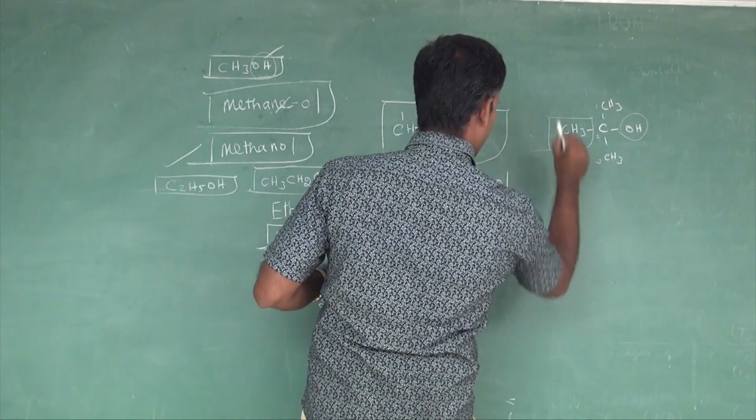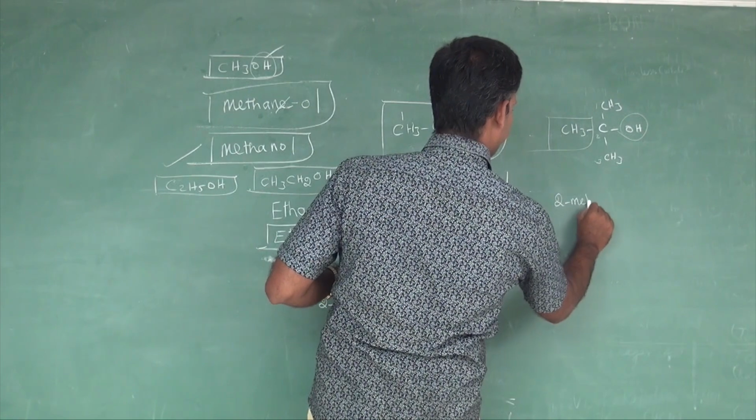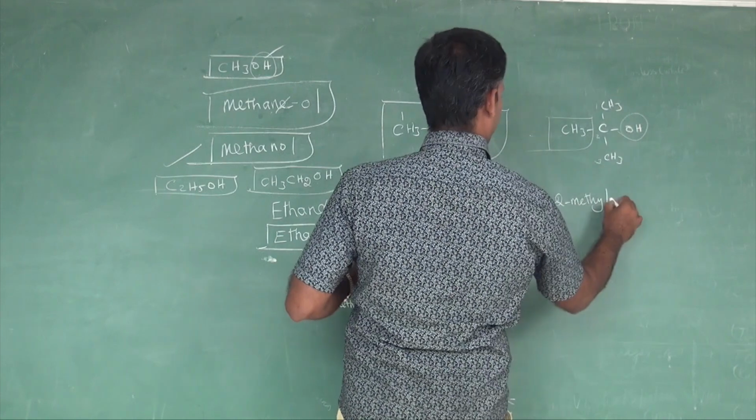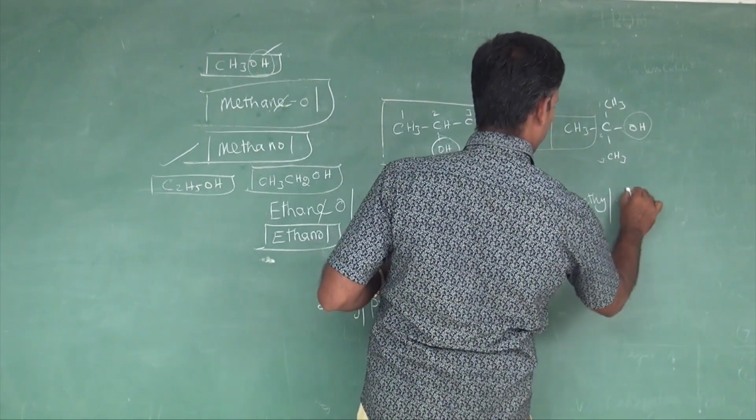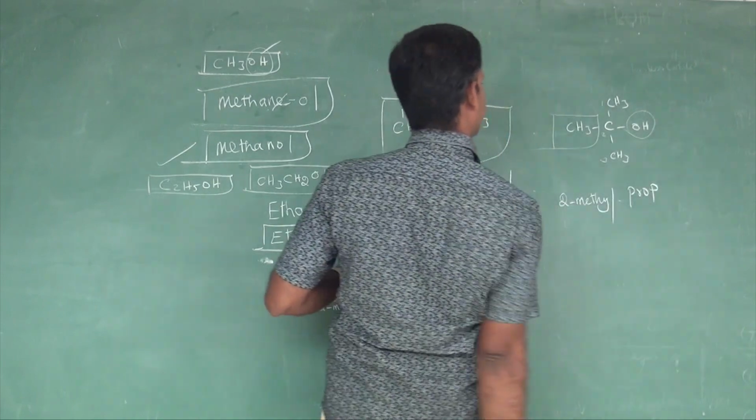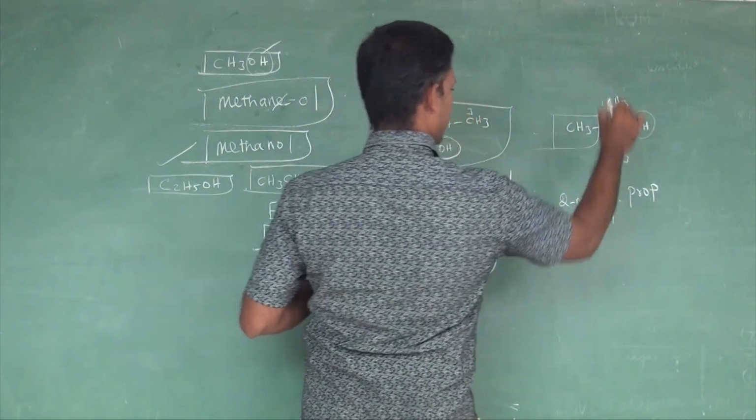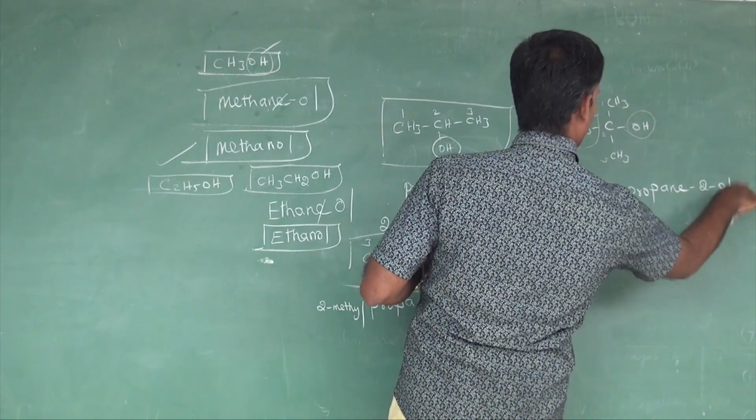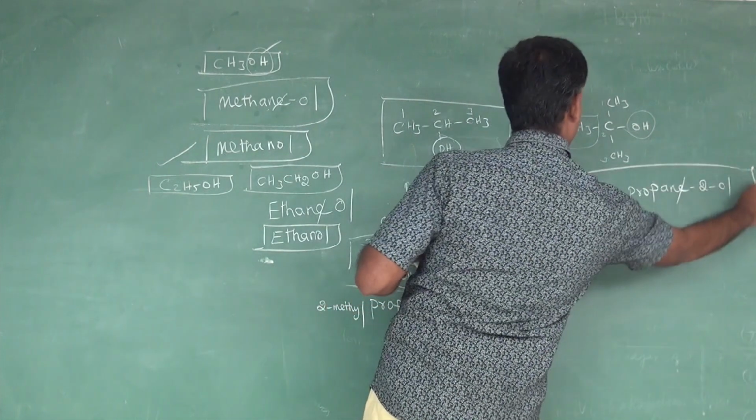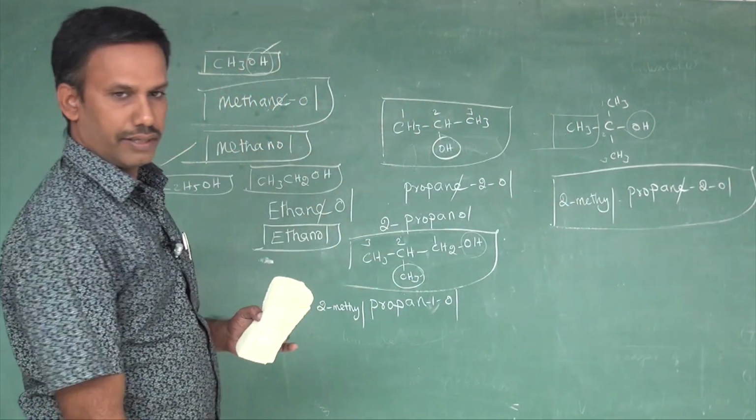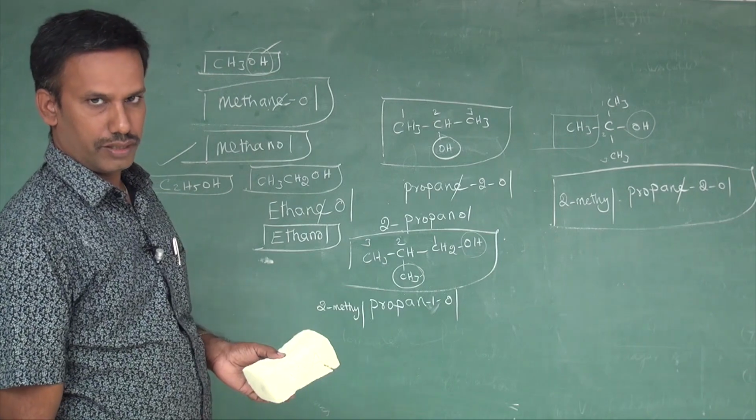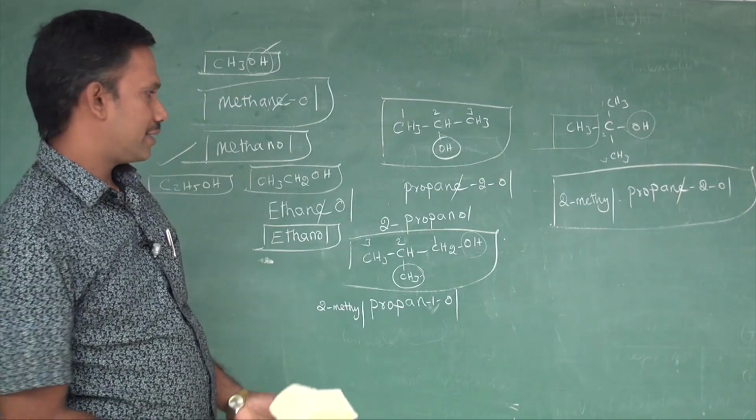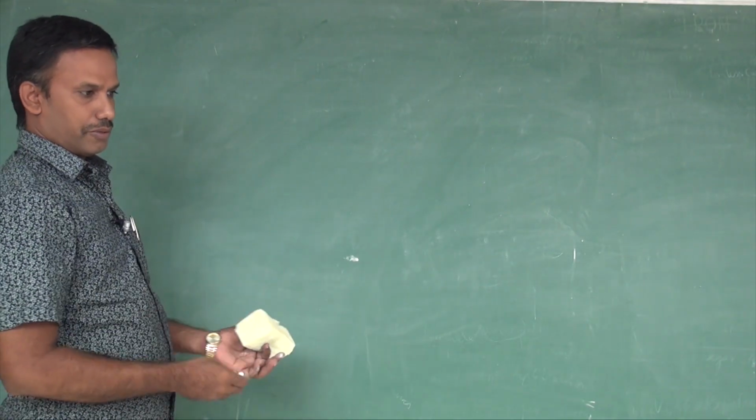So where is the methyl? Second place, 2-methyl. The total number of carbons in the parent is 3, so 2-methyl prop. Where is the OH present? Second place. ANE, propane, 2-ol, then E should be eliminated. That is the name: 2-methyl propane 2-ol, or 2-methyl 2-propanol. This is naming of alcohols.